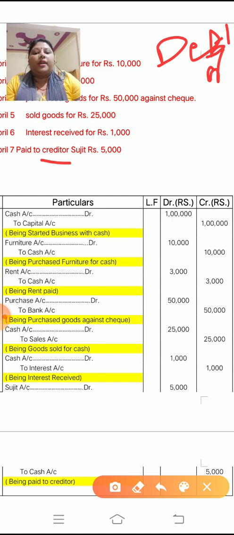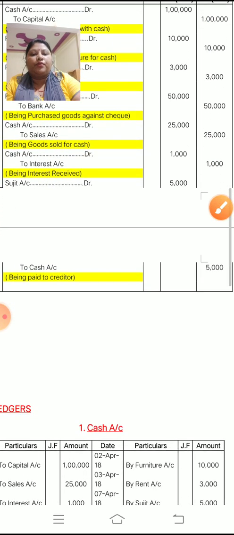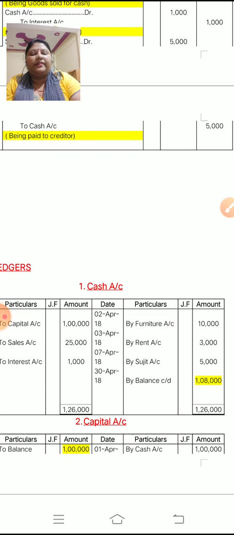So here, paid to creditor Sujit rupees 5,000 means we have paid the amount. It means what goes out? Cash. So cash will be credited. So the journal entry in the form of credit. Children, here is the partition line. So leave this. You have to pass the journal entry in this way.